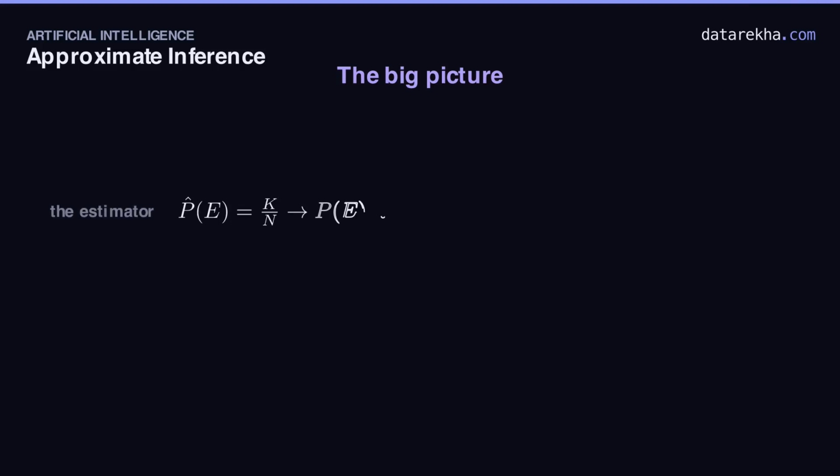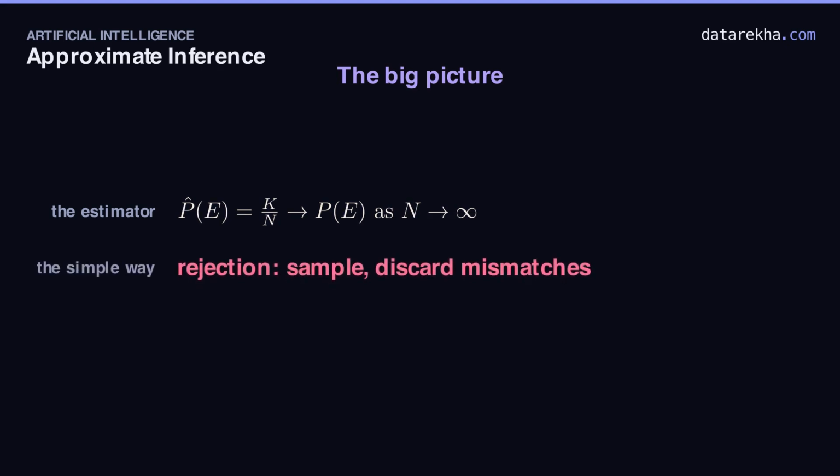Let's lock it all in. When exact inference is too big, we estimate. Draw n samples, count k matches, and k over n converges on the true probability. Rejection sampling is the plainest. Sample from the prior and discard anything that clashes with the evidence. Simple, but wasteful when evidence is rare.